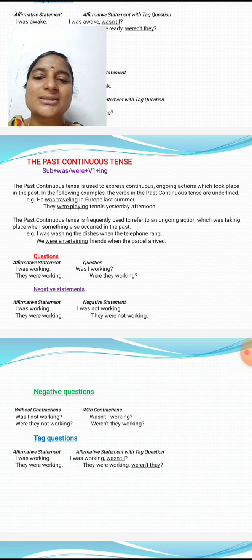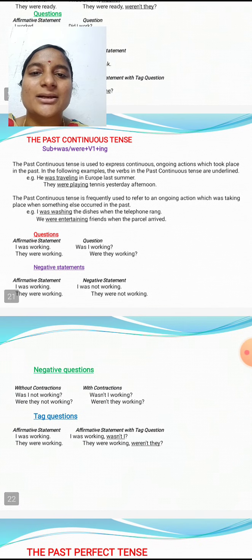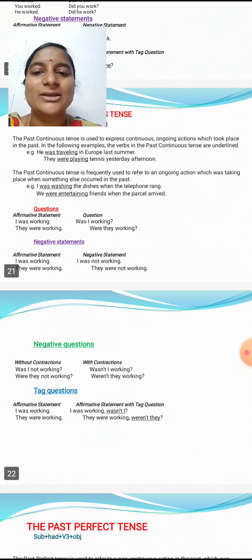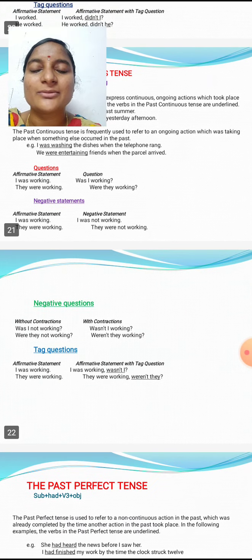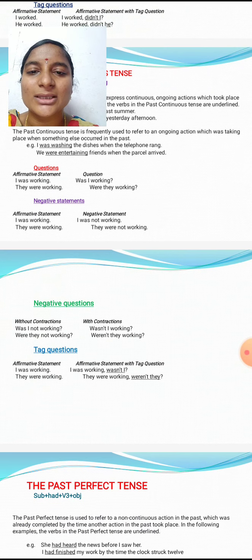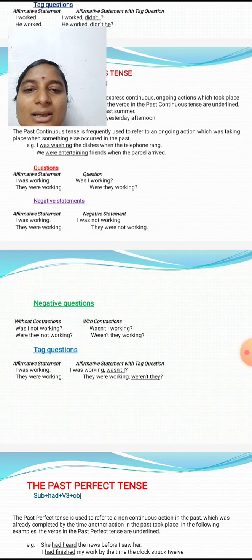So in questions, how do we change in the past continuous tense? The affirmative statement is I was working. In question, was I working? They were working. Were they working? In negative statements, the affirmative statement like I was working, then how do we change to the negative statement? I was not working, and they were working, they were not working.